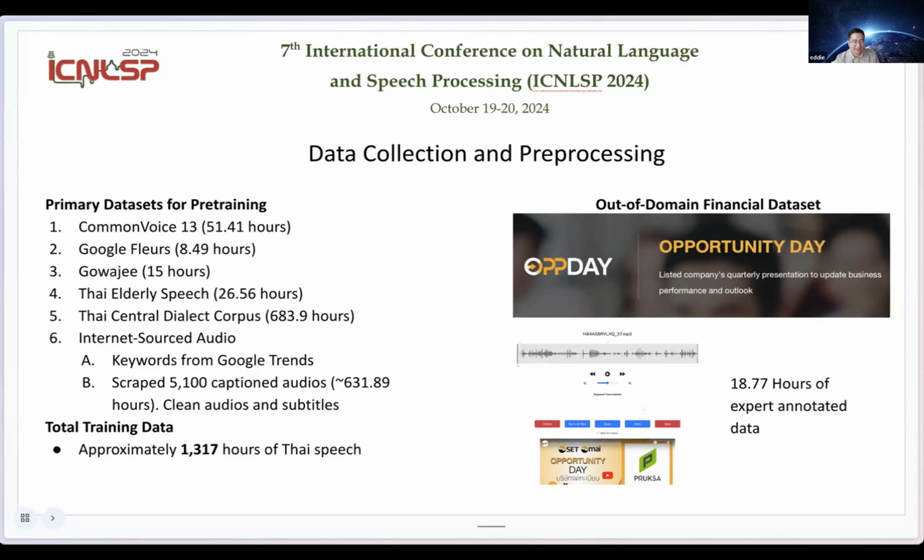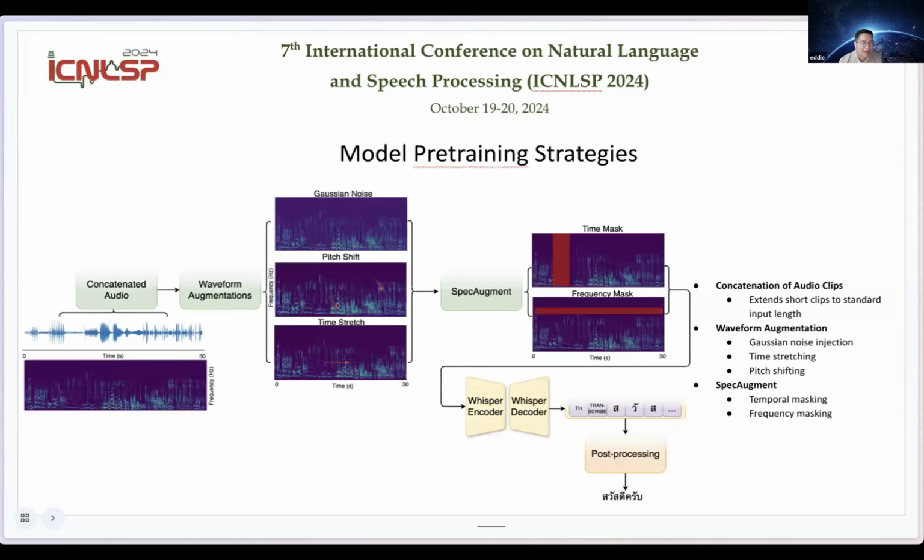So it's a mix of Thai and English speech. There's a lot of code switching, and they also use different financial terms. So yeah, these are the datasets that we collected.